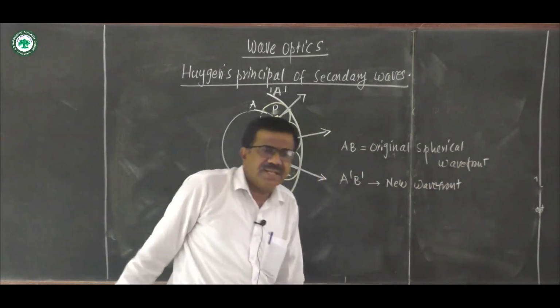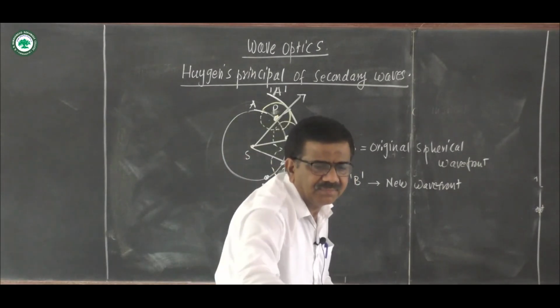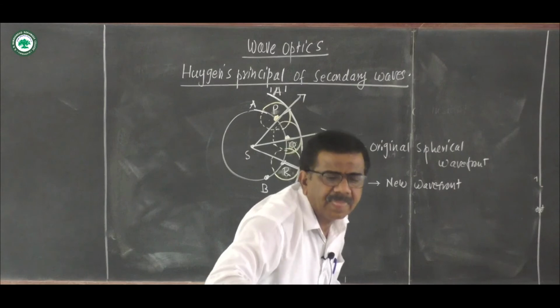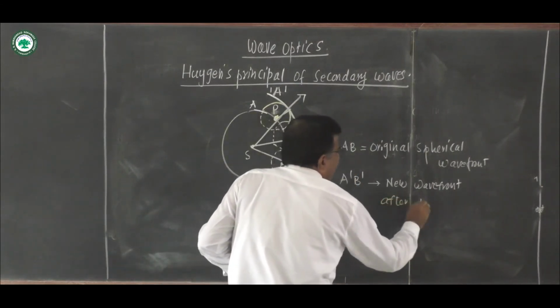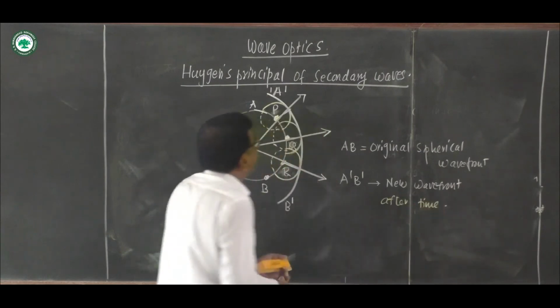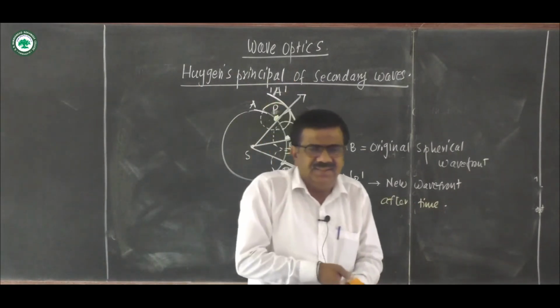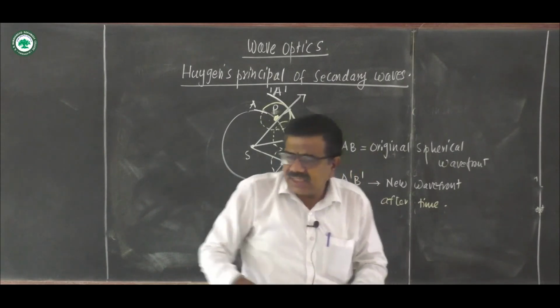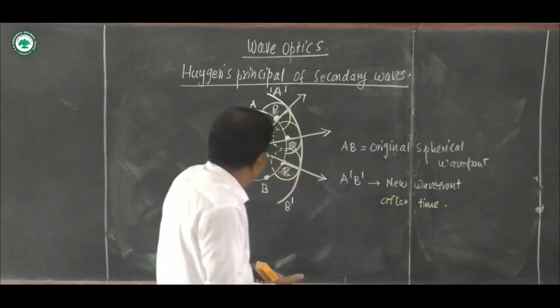So this is the construction of spherical wavefront according to Huygens principle of secondary waves. You know this theory. Also you know the construction of plane wavefront similarly.